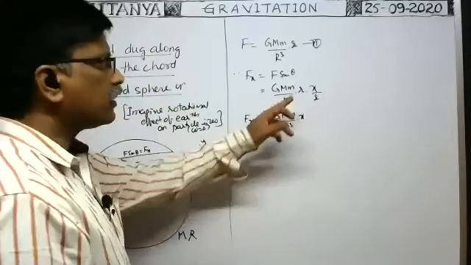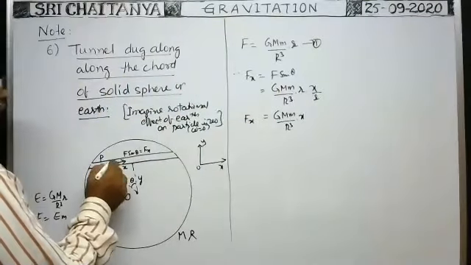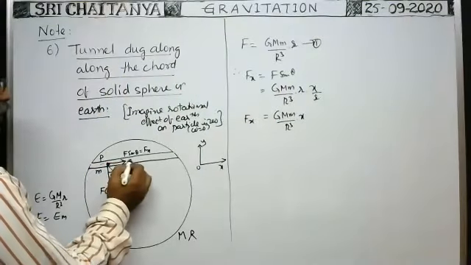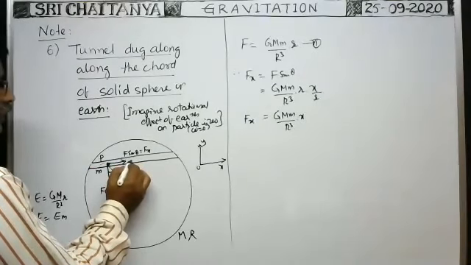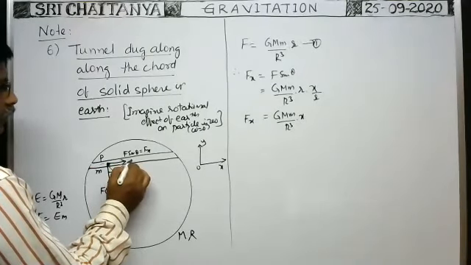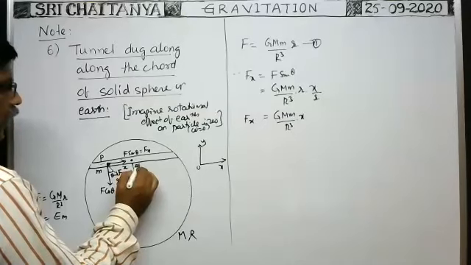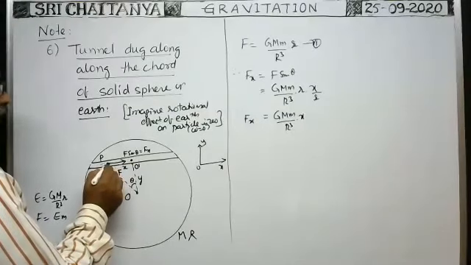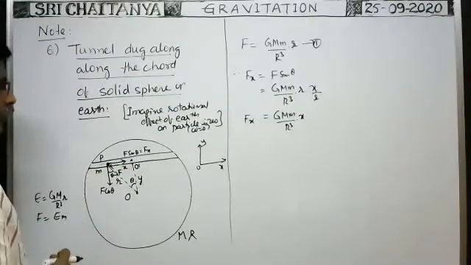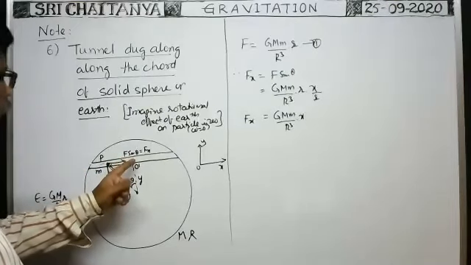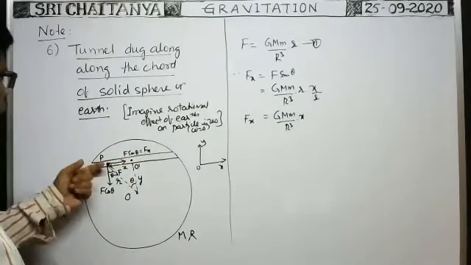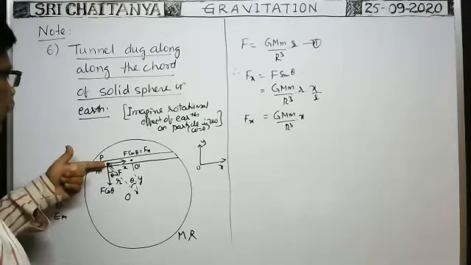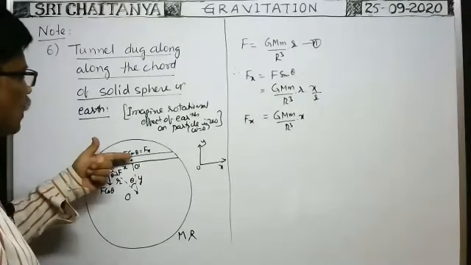But when you substitute this data here, suppose the midpoint of the tunnel is here, say O dash. From O dash, this particle is at a distance x in this direction, whereas the component of gravitational force of attraction acting along the tunnel is towards O dash.